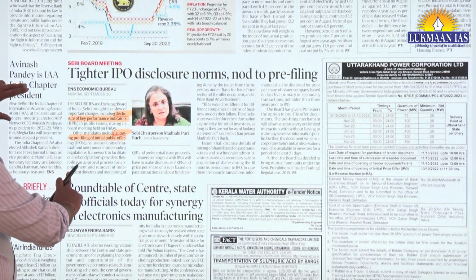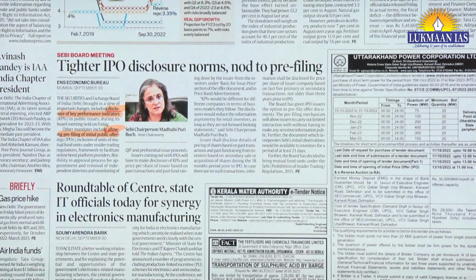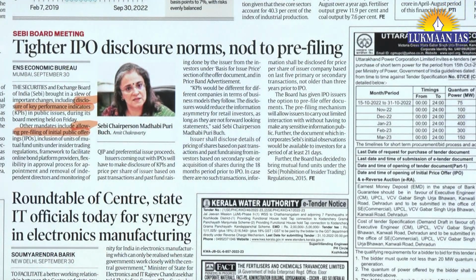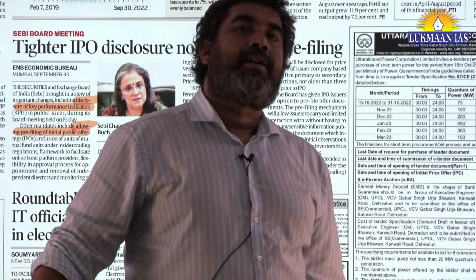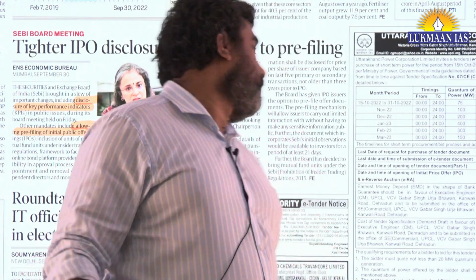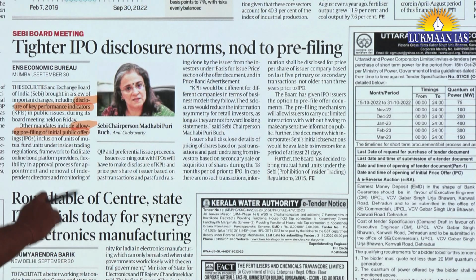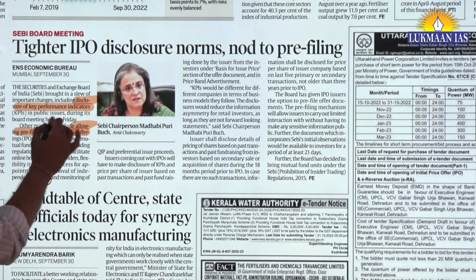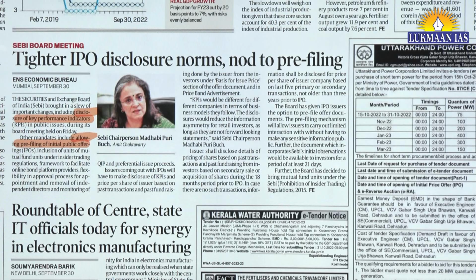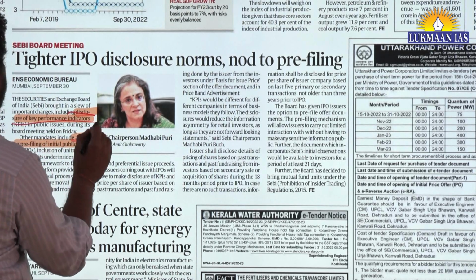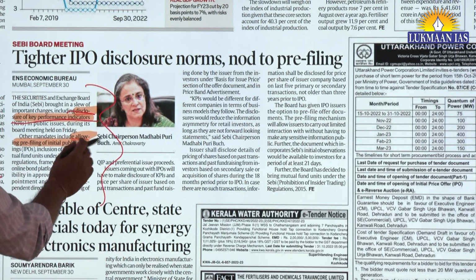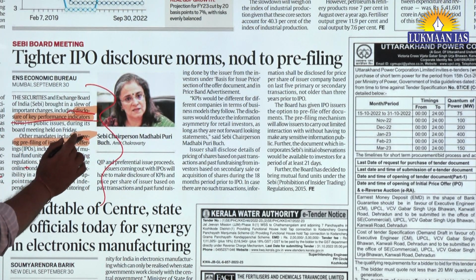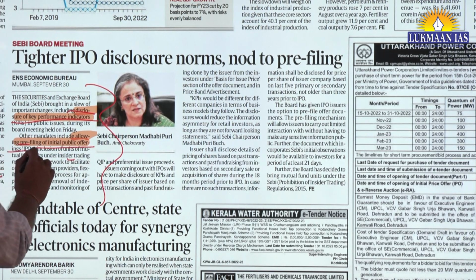But yes, there is one important issue that we have to analyze. See, we have seen many IPO disasters these times, particularly because more and more people are coming into the Sensex and the share market. So you see that SEBI has mandated disclosing of the key performance indicators, you have to remember it, key performance indicators for the IPO to be launched in the market, for allowing pre-filing of the initial public offering.